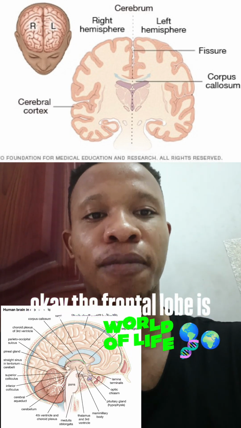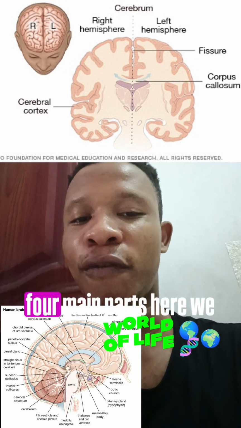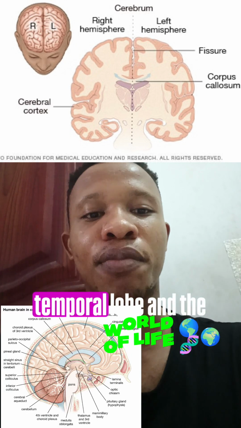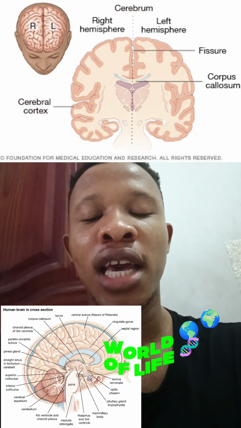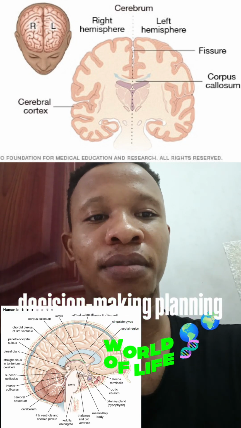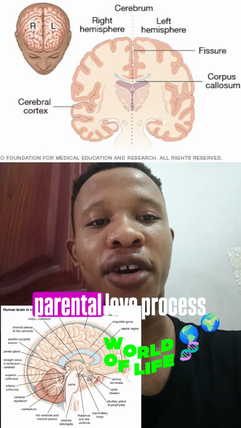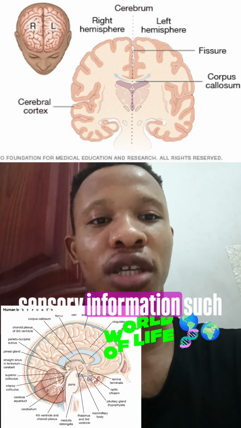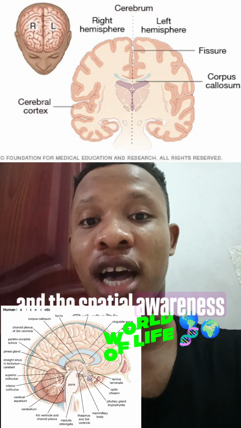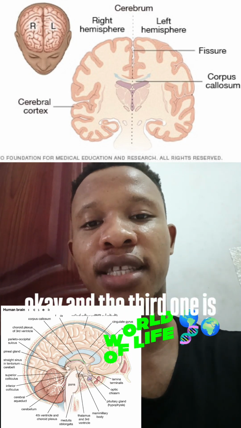Okay, the cerebrum is actually divided into four main parts. Here we have the frontal lobe, the parietal lobe, the temporal lobe, and the occipital lobe. Then the frontal lobe is responsible for decision making, planning, personality, and voluntary movement. Okay, and the parietal lobe processes sensory information such as touch, temperature, pain, and spatial awareness. Okay, and the third one is the temporal lobe.